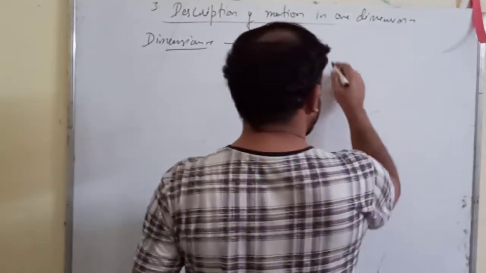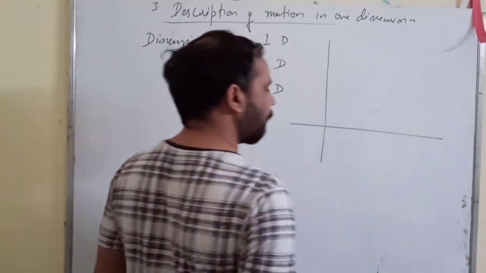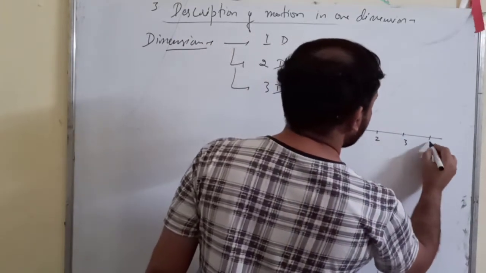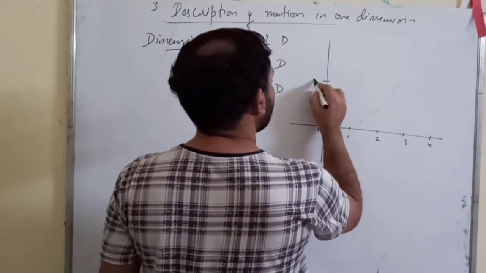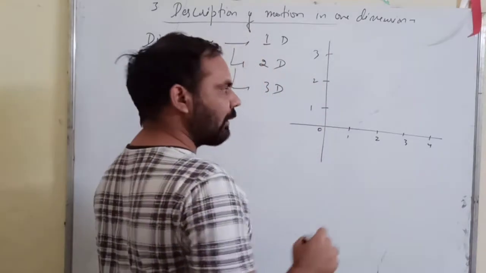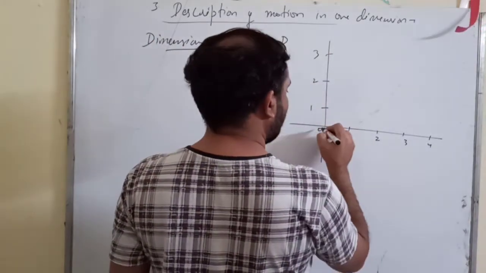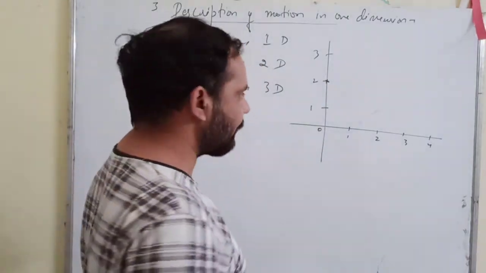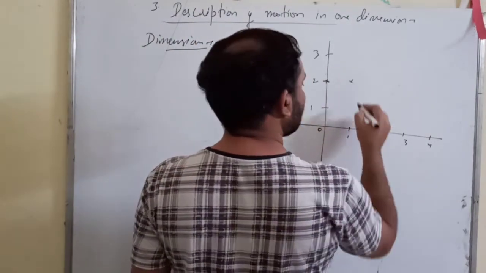Now suppose that we have a coordinate system 0, 1, 2, 3, 4. 1, 2, 3. Right? Now suppose the body at time t equals 0 is here. It starts from here. Then this.